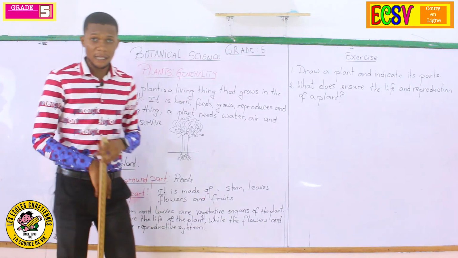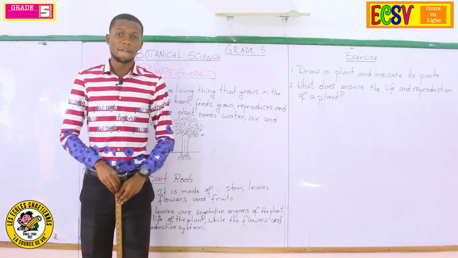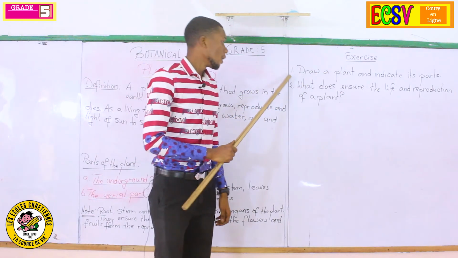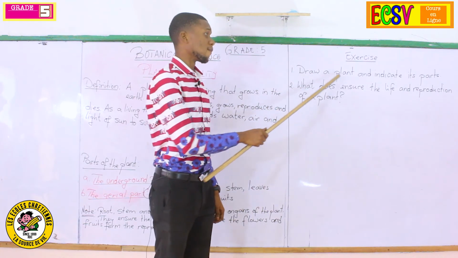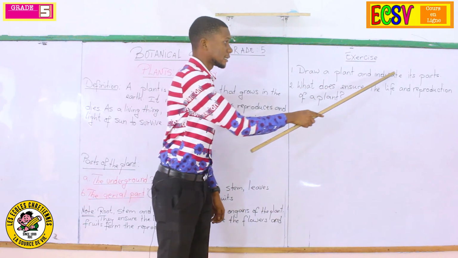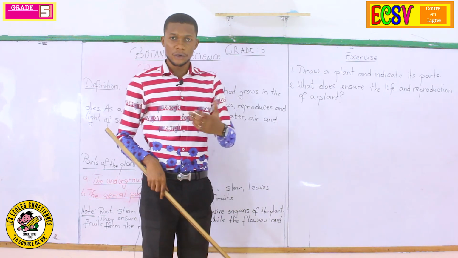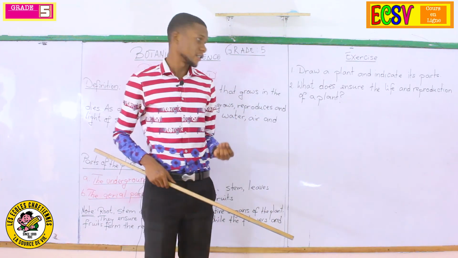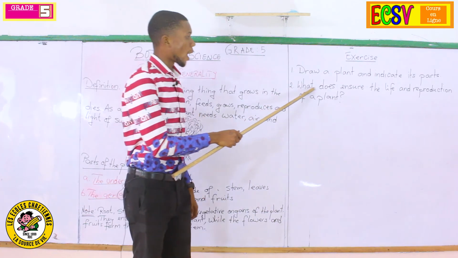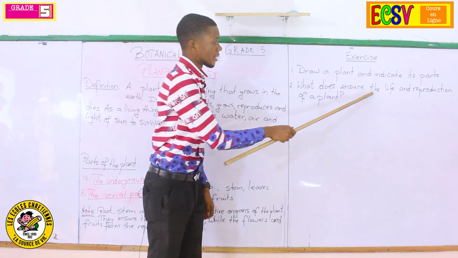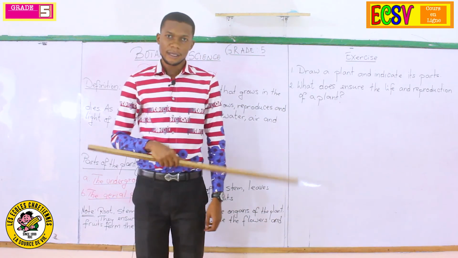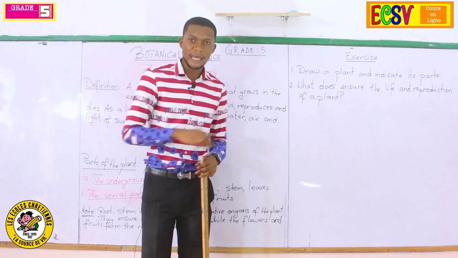So we are at the end of our lesson, but before we finish, we have an exercise that you're going to do here. Exercise number 1, draw a plant and indicate its parts. You're going to draw a plant and then you indicate its parts. Number 2, what does ensure the life and the reproduction of a plant? I think that I have touched that right now.